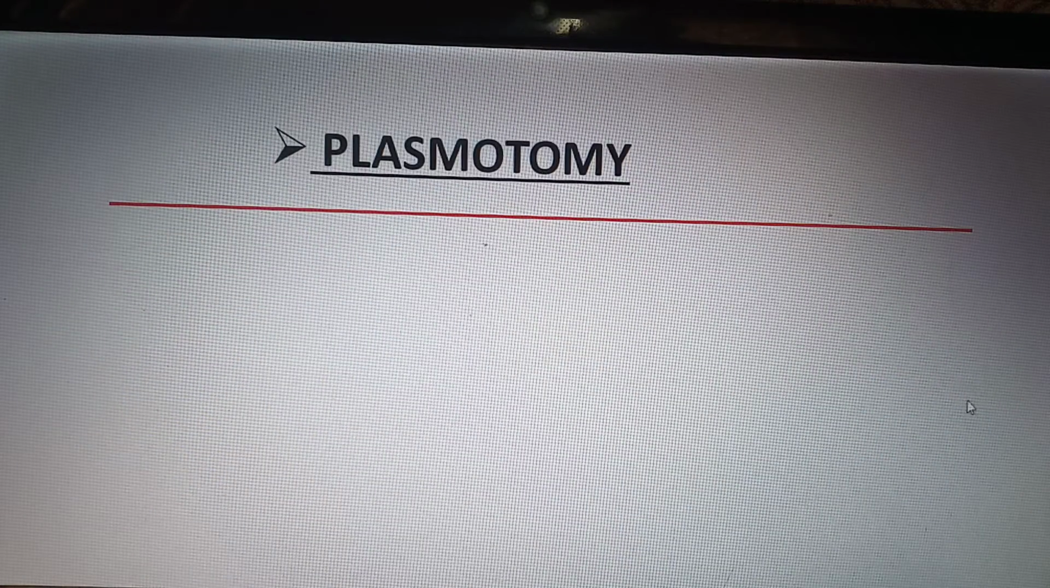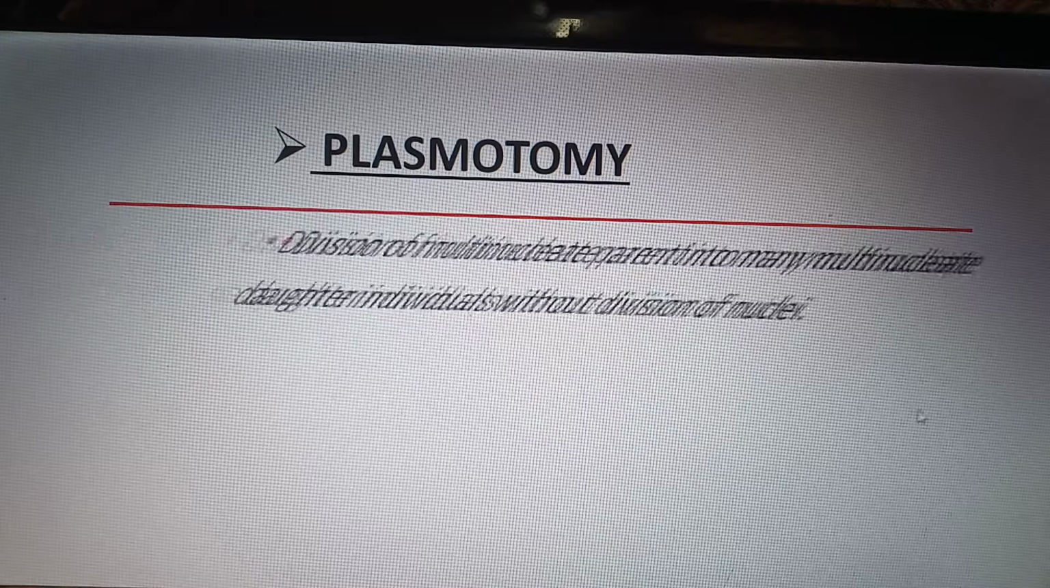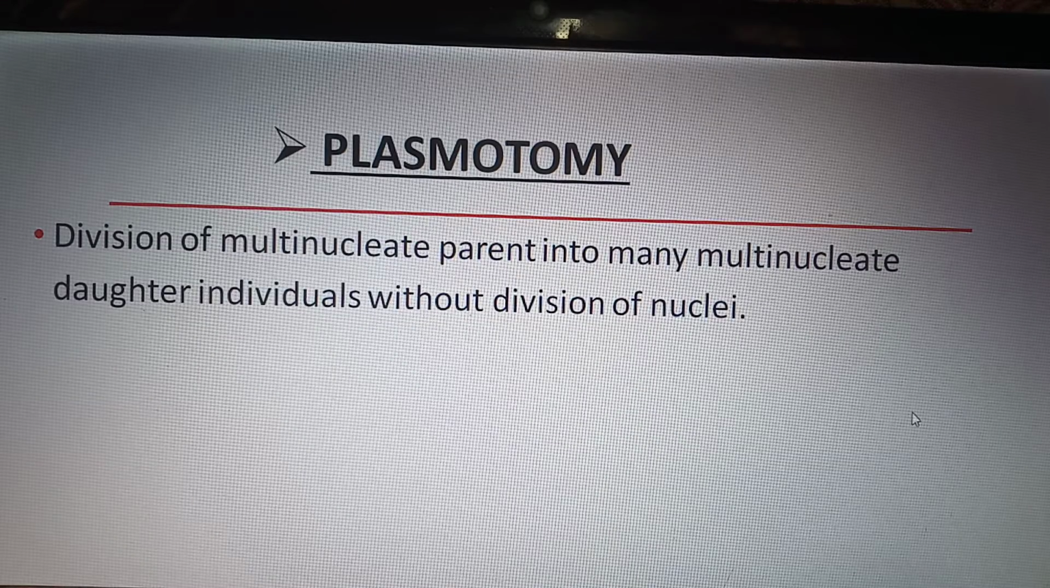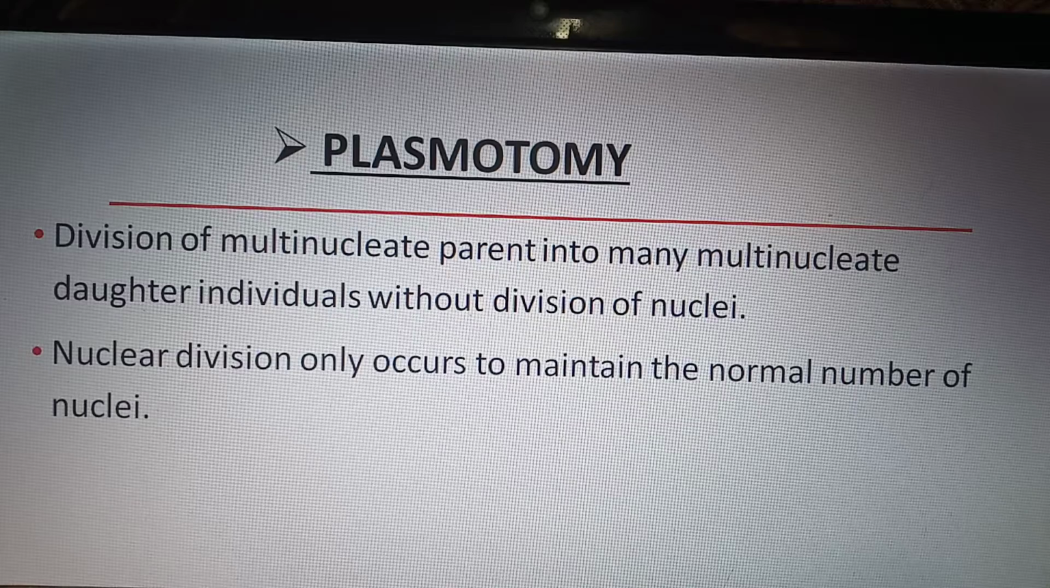So our next topic is plasmotomy. What is plasmotomy? Plasmotomy is a division of a multinucleate parent into many multinucleate daughter individuals without division of nuclei. It means it is a process of division in which no division of nuclei takes place. Nuclear division only occurs to maintain the normal number of nuclei. Clear?